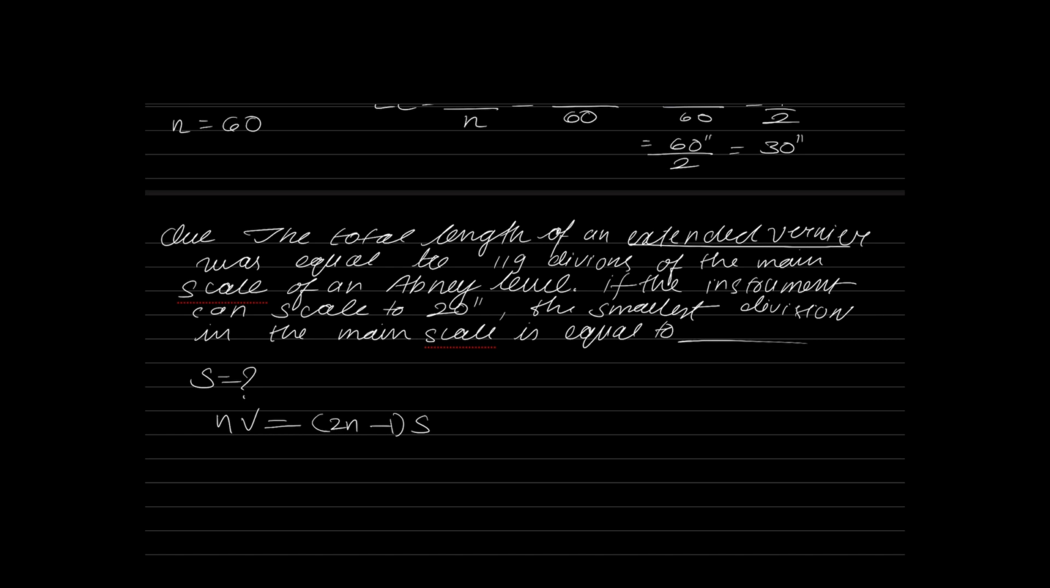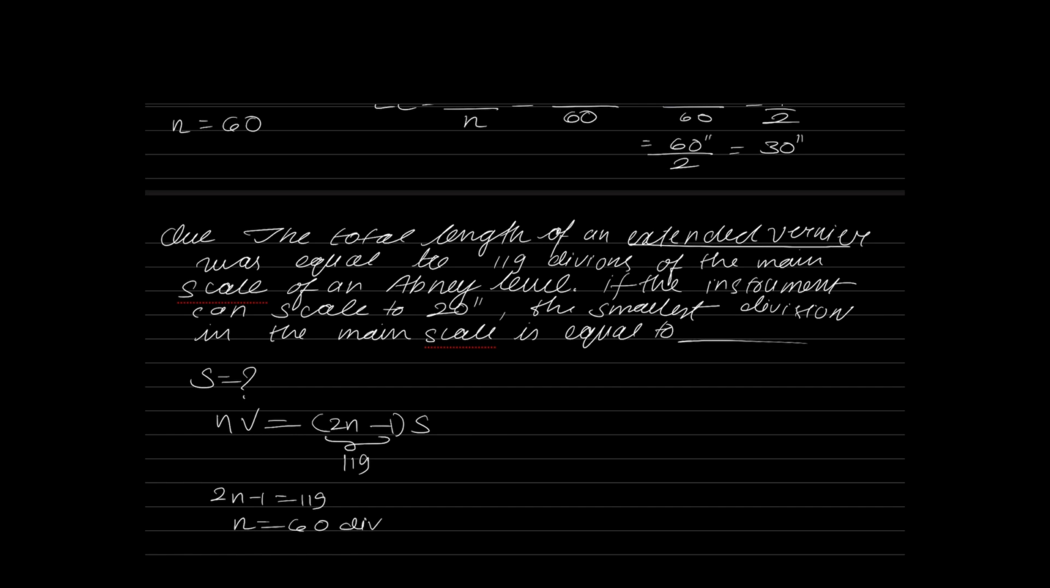This is on the main scale. So is it n or is it 2n minus 1? 2n minus 1 is what they have given it as 190. So 2n minus 1 is equal to 190. So what is the value of n? 120 by 2 is 60. So the number of divisions on the Vernier is 60 divisions.